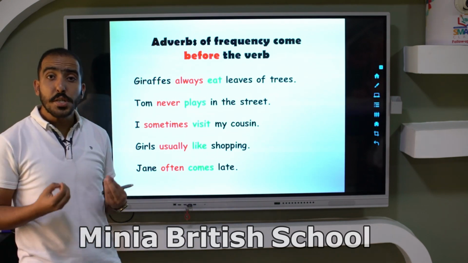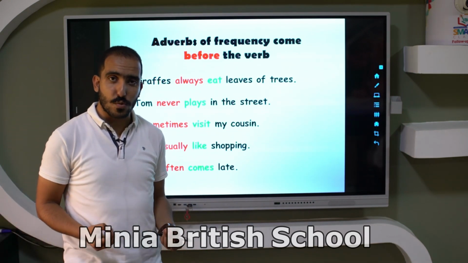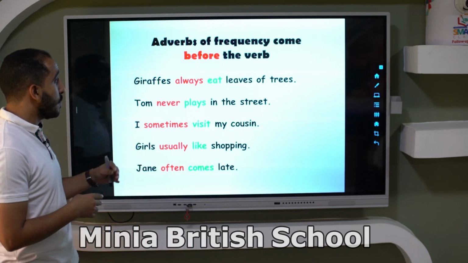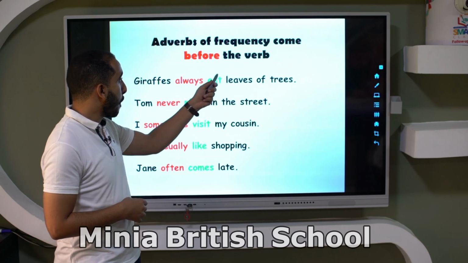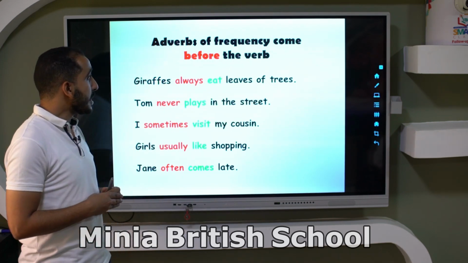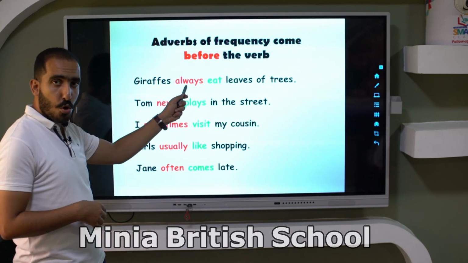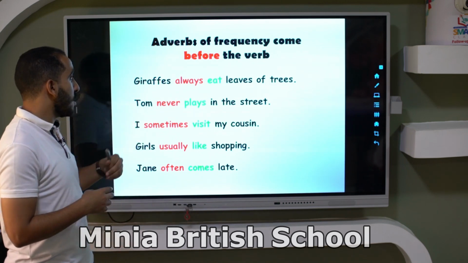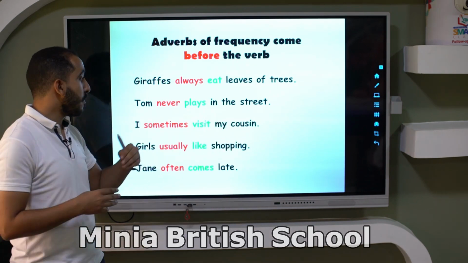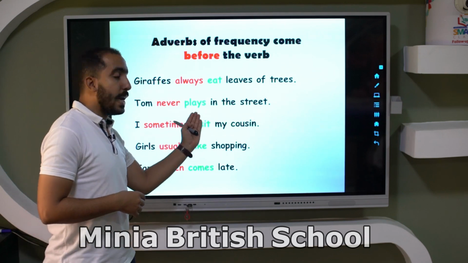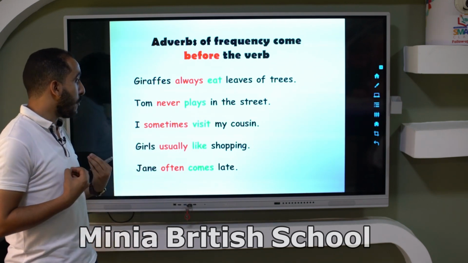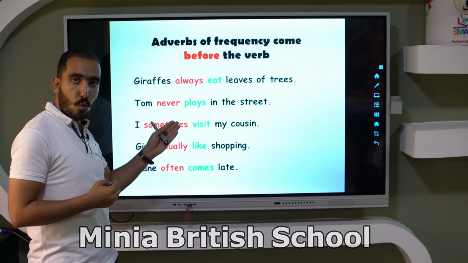Okay. Now, where is the adverb of frequency? It's always. Now, did I put the adverb of frequency before or after the verb? Excellent. It's before. Now, Tom never plays in the street. The verb here is plays. Excellent. And here we put the adverb of frequency before the verb.